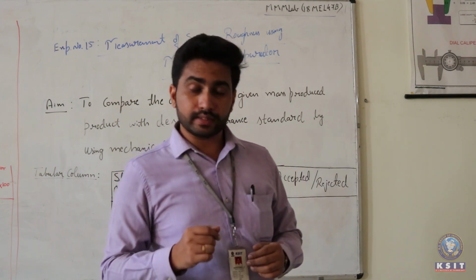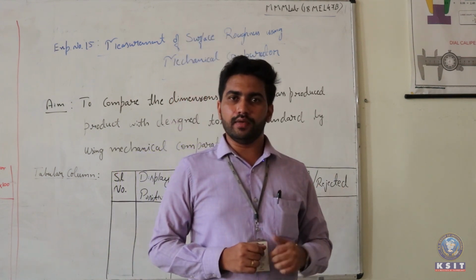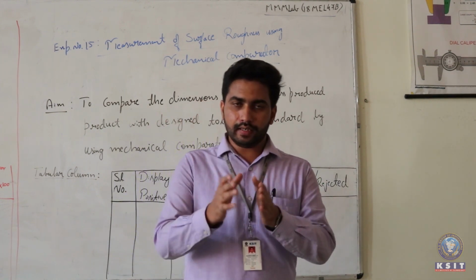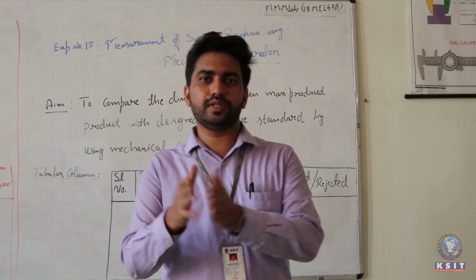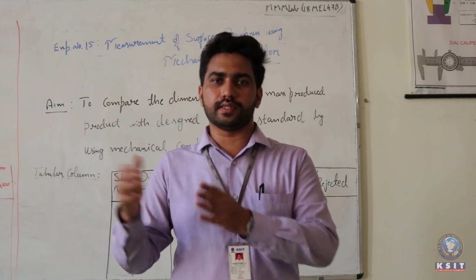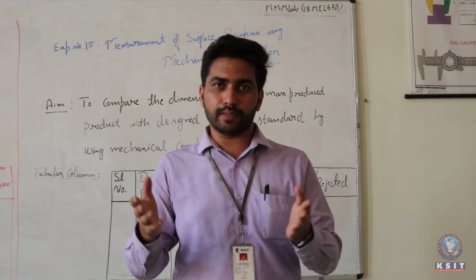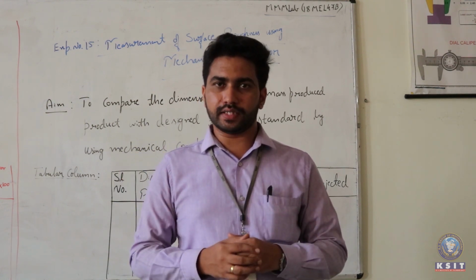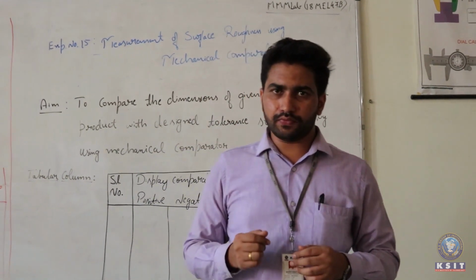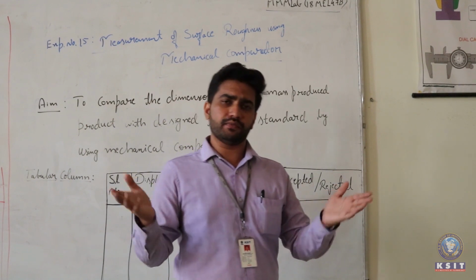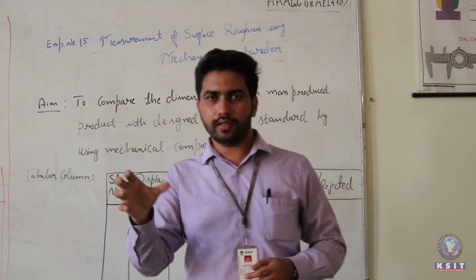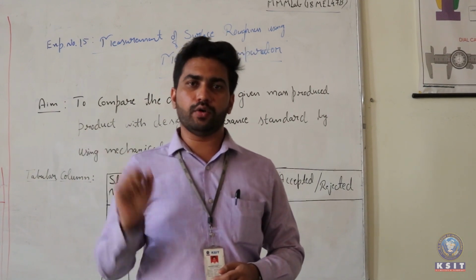Let us take the simple concept of mechanical measurements. You can divide the measurement system into three stages. The first stage is the transducer or sensor stage, the second stage is the modifying or intermediate stage, and the last stage is the output stage. In the first stage, whenever a physical dimension or physical parameter is measured, you might have to measure some unknown physical quantity.